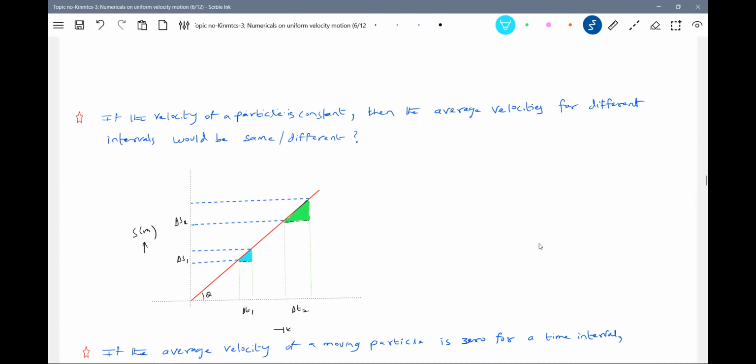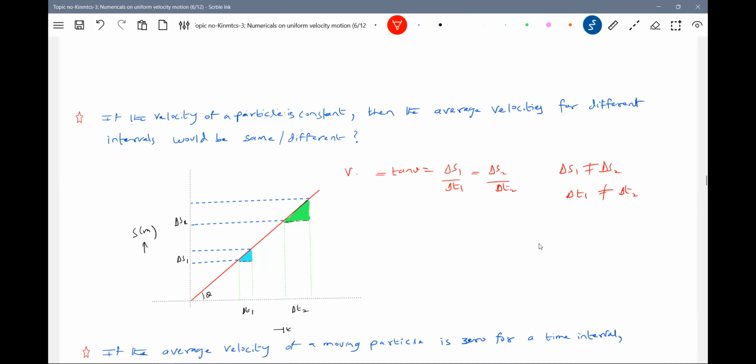What is the slope of these two triangles? Tan theta 1 is equal to delta S1 by delta T1. Delta S1 is not equal to delta S2, and delta T1 is not equal to delta T2, but still the average speed will be the same.